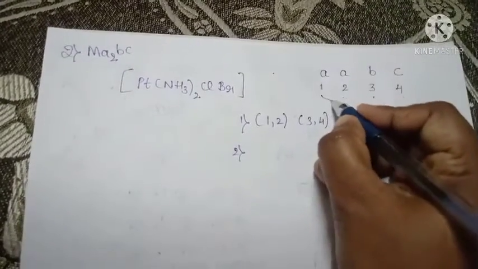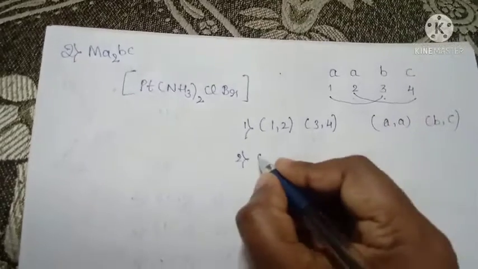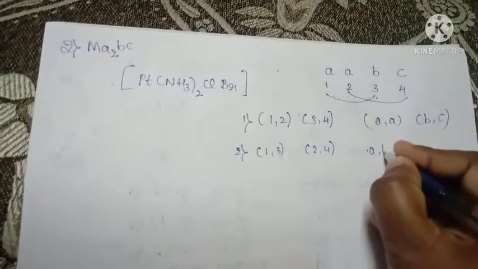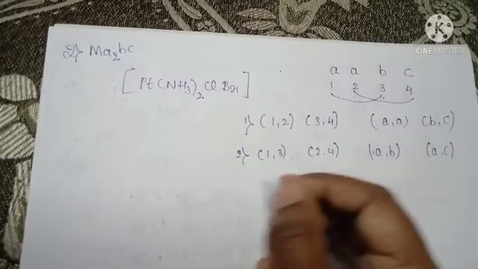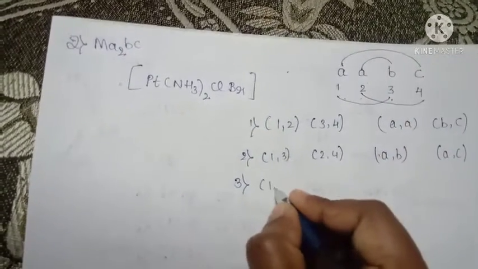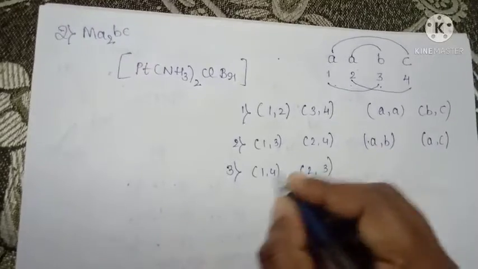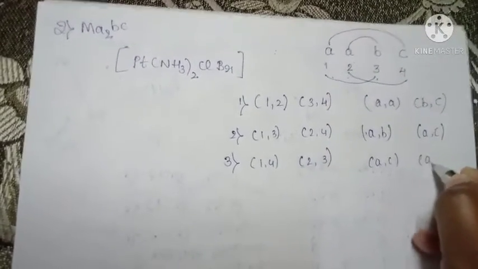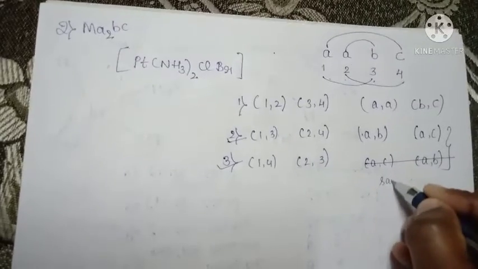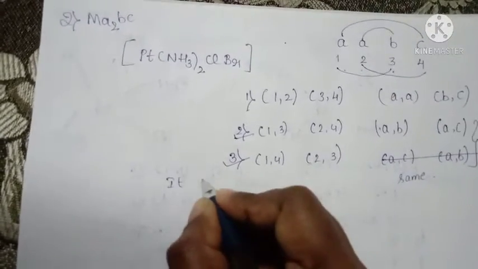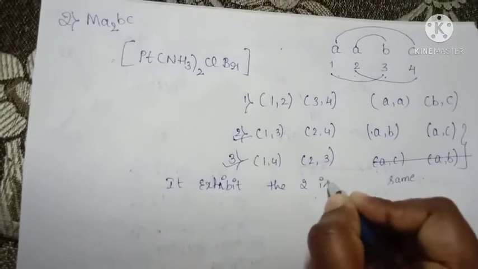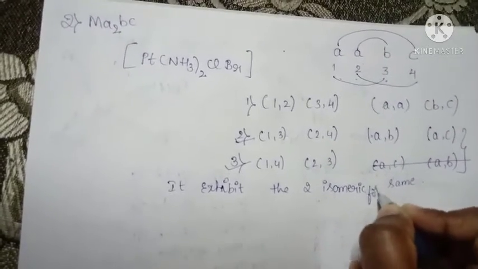Next, the second one is 1, 3, 2, 4, that is A, B, A, C. Next, the third possibility is 1, 4, 2, 3, that is A, C, A, B. Here the second one and the third one are the same, so we will consider it as only one isomeric form. So it exhibits two isomeric forms.